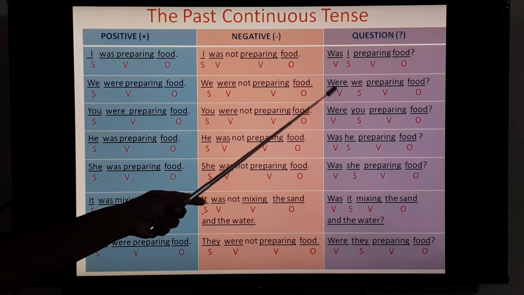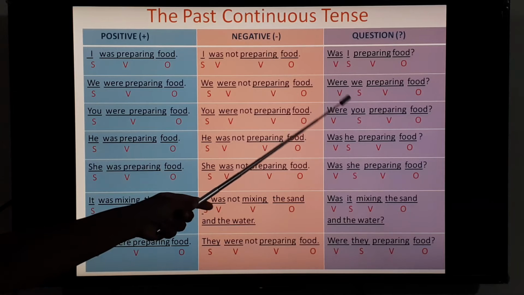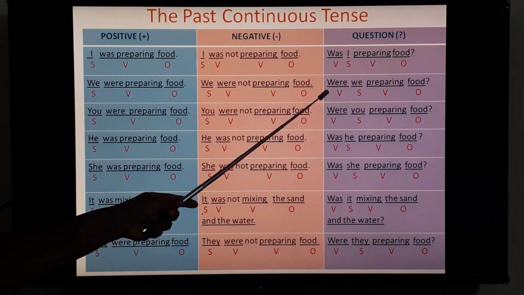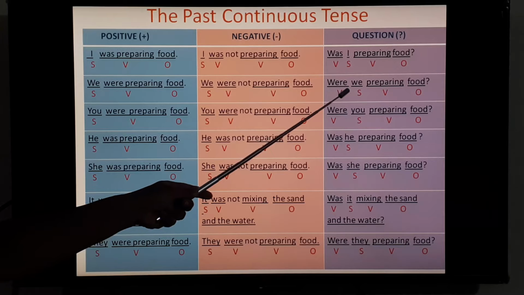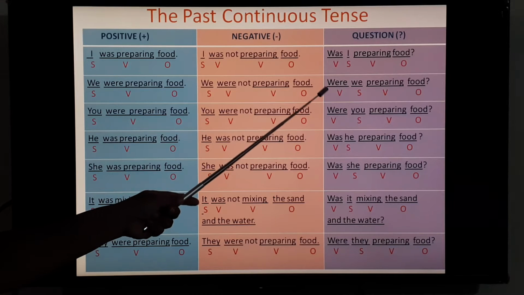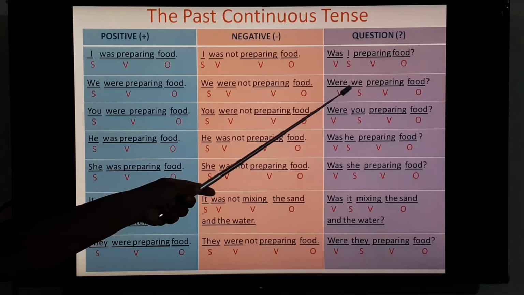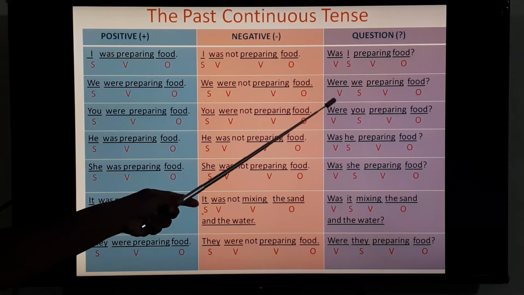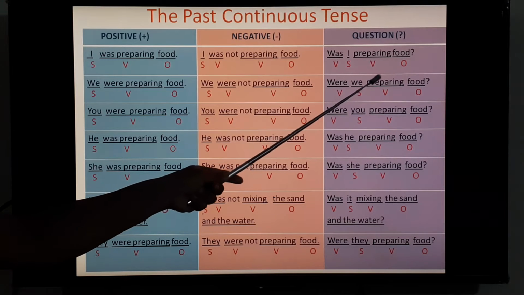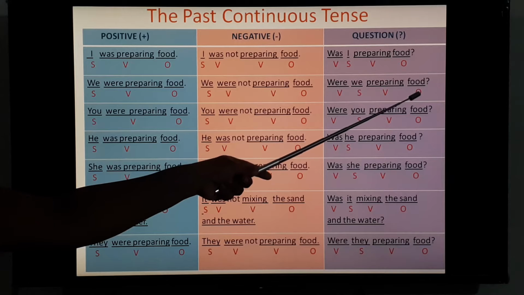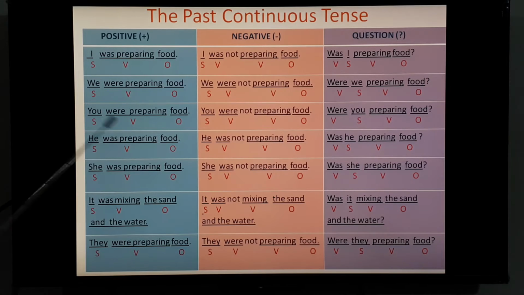Question form: were we preparing food? Just you have to change the place of auxiliary verb or past to be form and subject. So were will come in the beginning because we is used, that's why. So were, that is verb, we, subject, preparing, verb, food, object, and then put question mark.